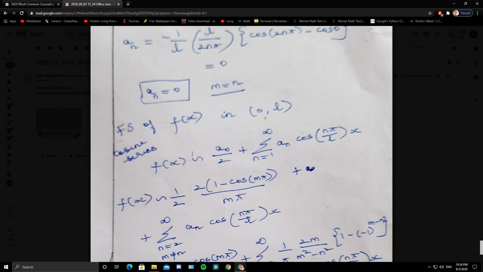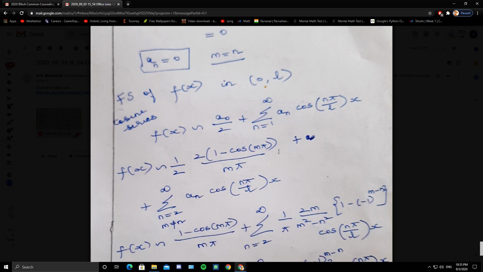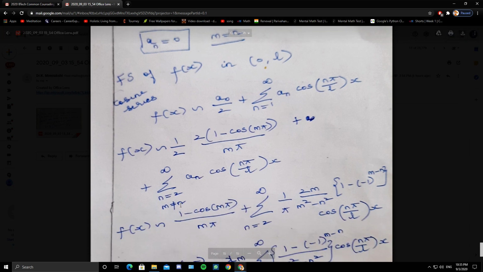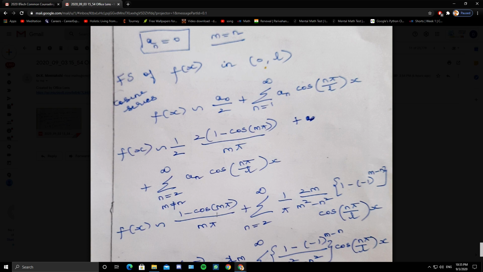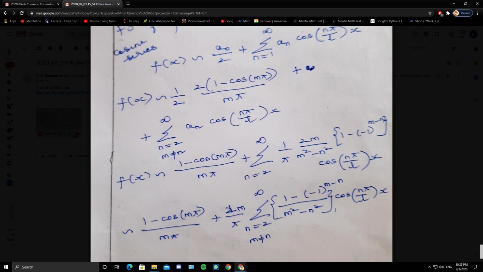So now you will write the Fourier expansion: a naught by 2 plus summation 1 to infinity an cos of m pi by L x. So an exists only when m not equal to n. So that's what I have written here. So a naught is substituted. So 2 gets cancelled. So 1 minus cos m pi by m pi plus summation m not equal to n, 1 by pi, 2m by m square minus n square, 1 minus of minus 1 whole power m minus n, cos of n pi by L x.